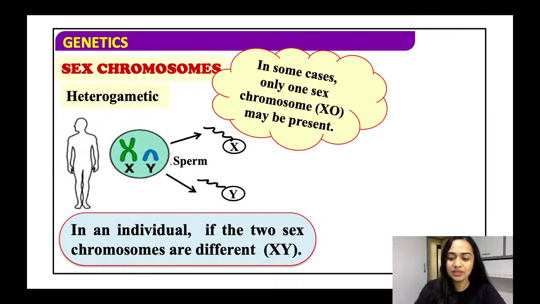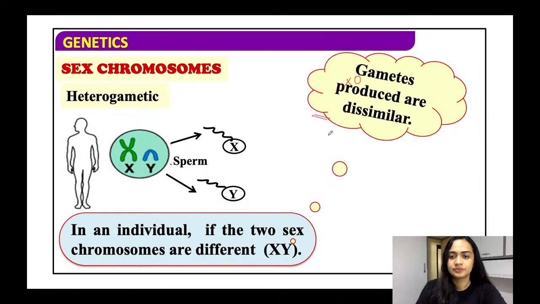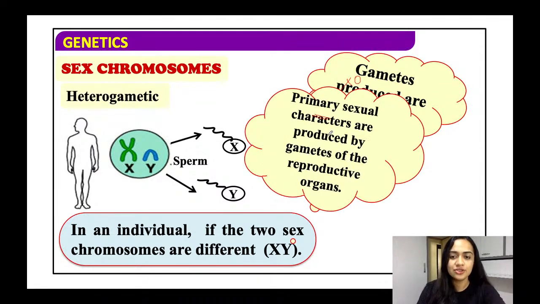And in some cases of insects, they have X and O. That means only one sex chromosome, that is the X. All right. So O represents nothing here. So in some cases, in males, only one X is present and there is nothing, or O. Fine. Gametes produced are dissimilar. That is why it is heterogamete.